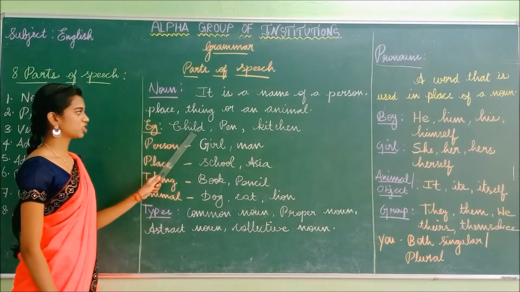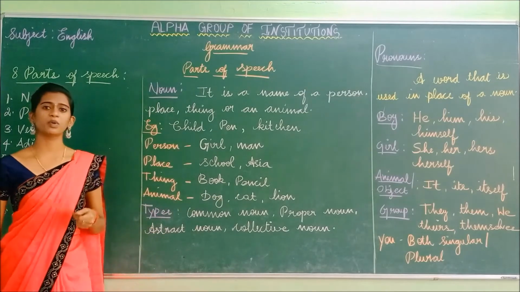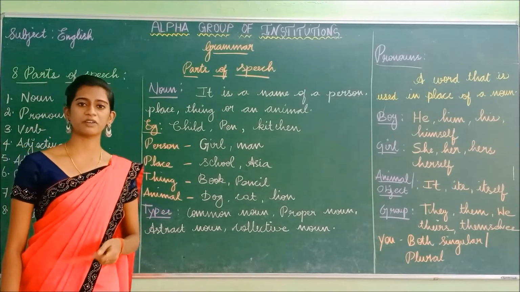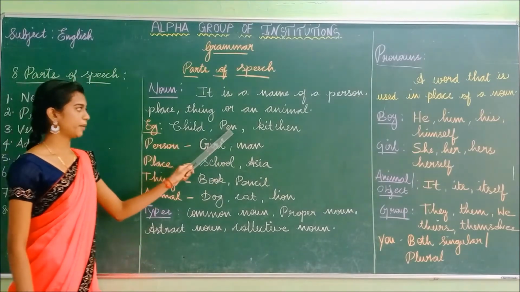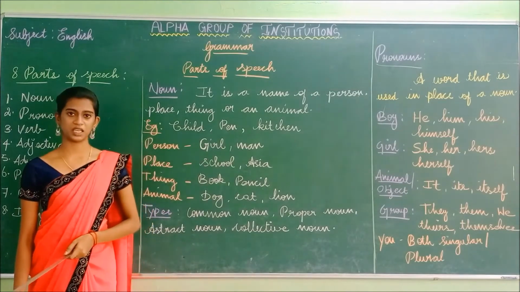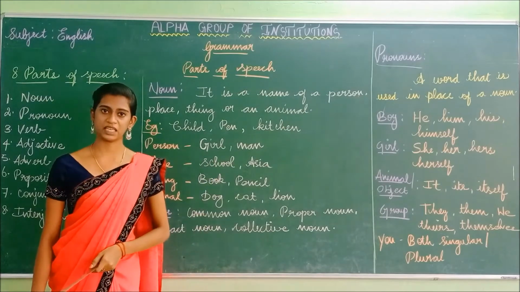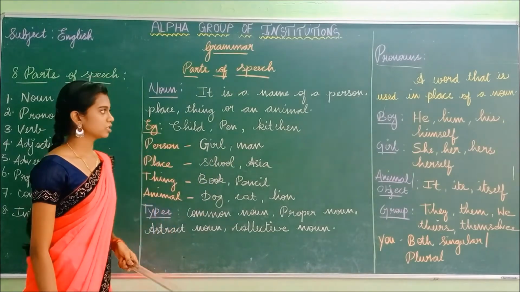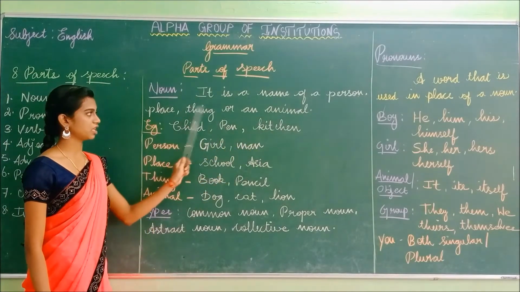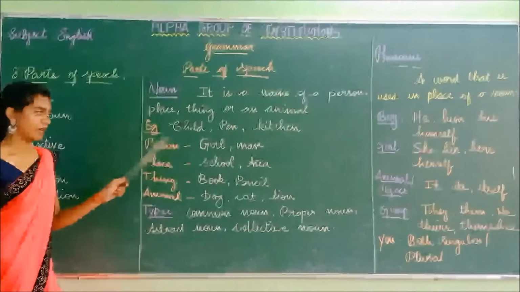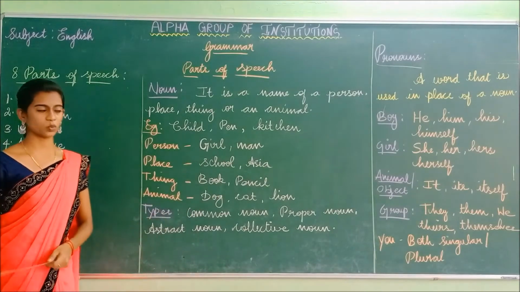Example, look here. Child, pen, kitchen. Child. To whom will we refer as a child? We will refer to a person. The child, so it is known as the noun. Pen is the name of the thing. And kitchen is the name of the place. So noun is nothing but the name of a person, place, thing or an animal. Example, child, pen, kitchen. These are all naming words.